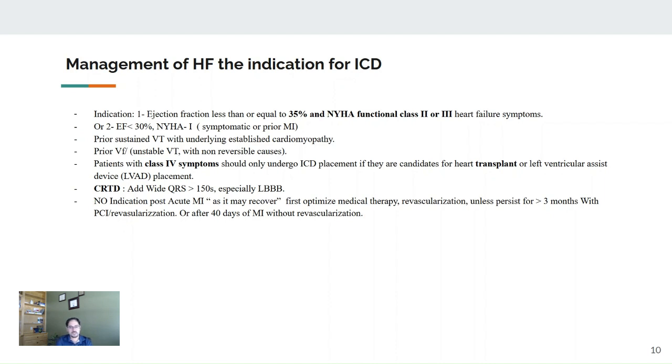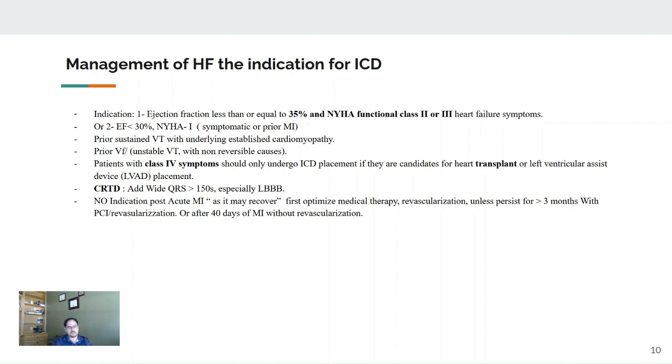Let's say this patient came with an MI and ejection fraction is 20, and he has this wide QRS complex, he had the left bundle branch block, and he's symptomatic heart failure. He underwent a PCI, and after the PCI, 1 or 2 days in the CCU, he still has an ejection fraction of 20. Is he eligible for ICD? Of course not, in this case.